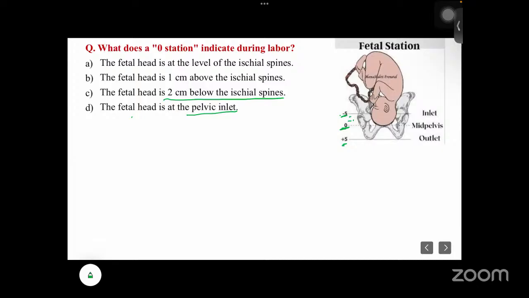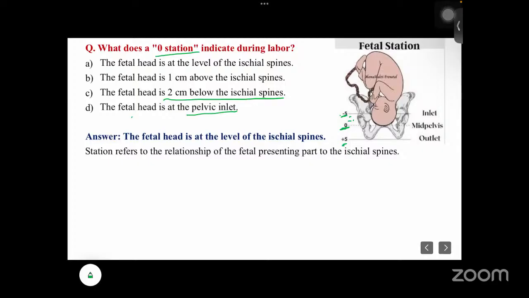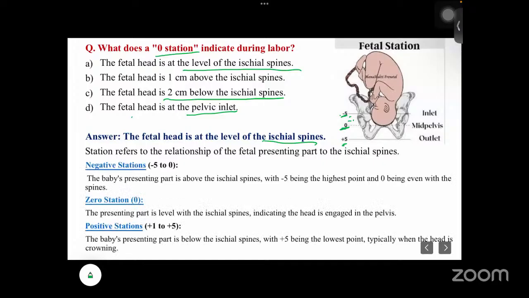So what does zero station mean? That means the fetal head is at the level of the ischial spine. Station refers to the relationship of the fetal presenting part to the ischial spine. So there is a negative station and a positive station. Negative station means, with -5 being the highest and 0 even with the spine, that the presenting part is above the ischial spine. Whereas positive means it has already started to engage, or the crowning has started.